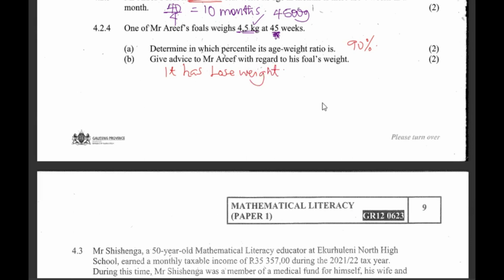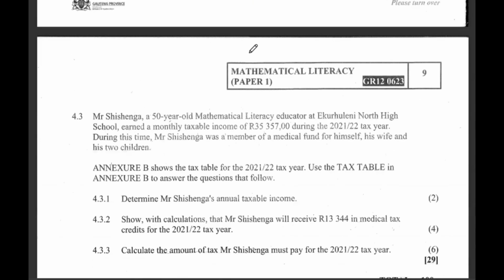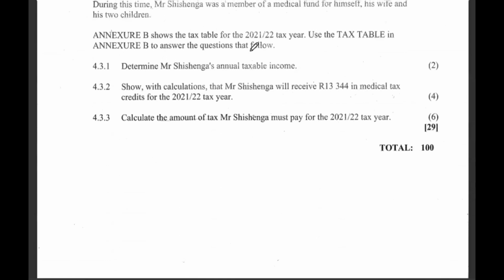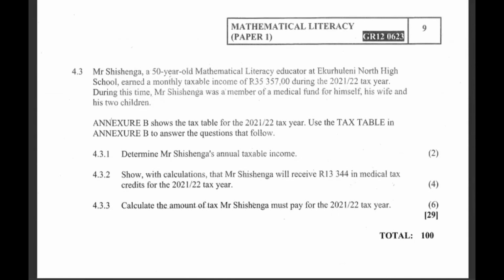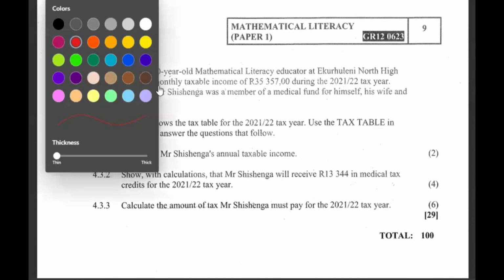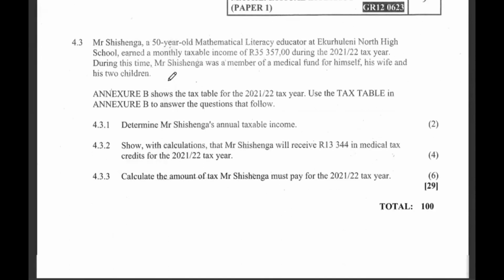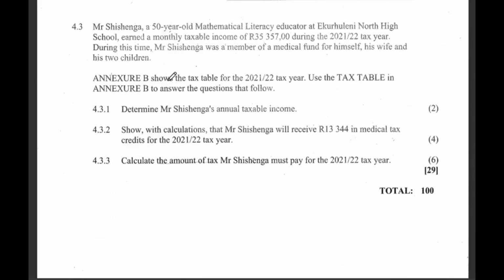It has to lose weight. Let's look at 4.3. When we look at it, it looks to be taxation. Indeed, it's taxation. Mr. Shenge, a 50-year-old, this is what we need. Take note, 50-year-old.